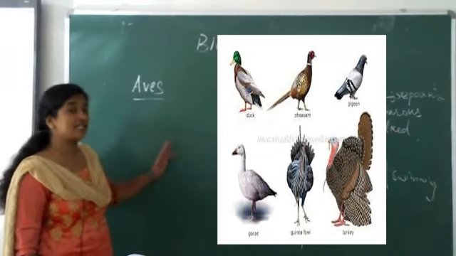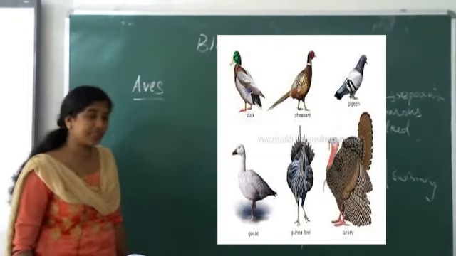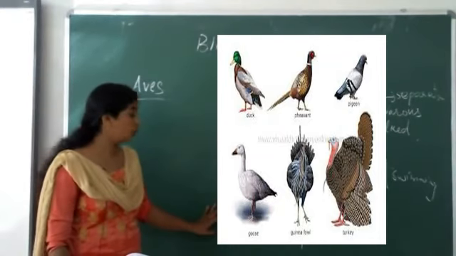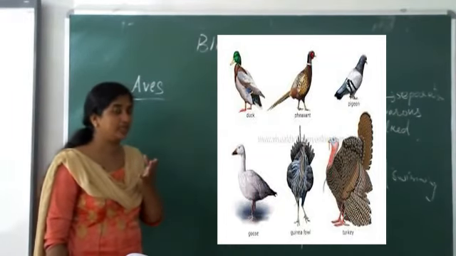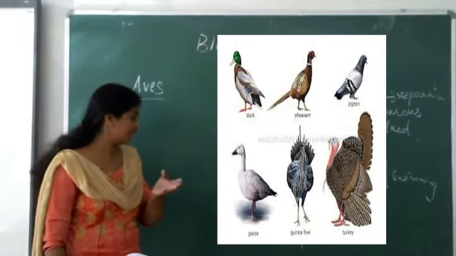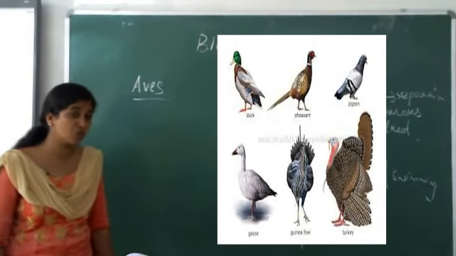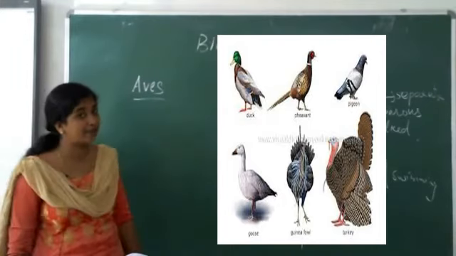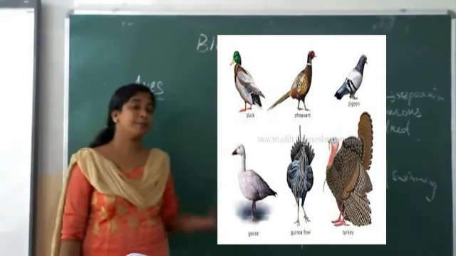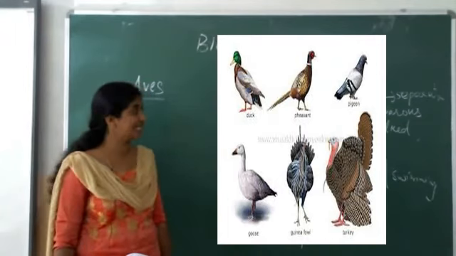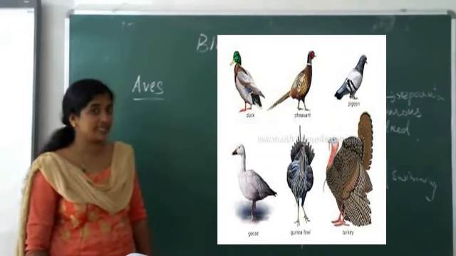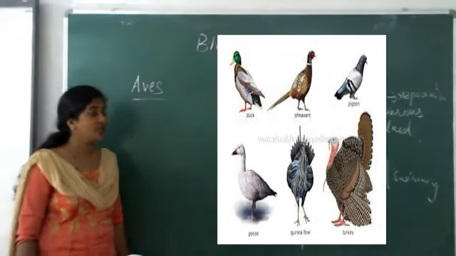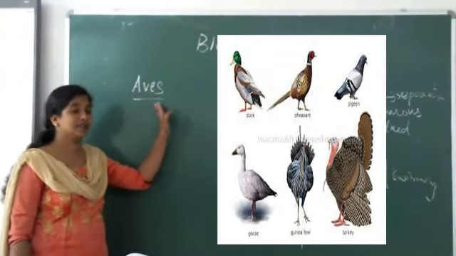Next point, the endoskeleton is bony, and these bones are very spongy, light in weight. The mouth is covered with a beak. Teeth are absent, and respiration mainly takes place through lungs. A four-chambered heart can be seen in aves. Sexes are separate, male and female, and they are oviparous. Eggs are yolked. Is it clear? Most of the birds will come under this group.